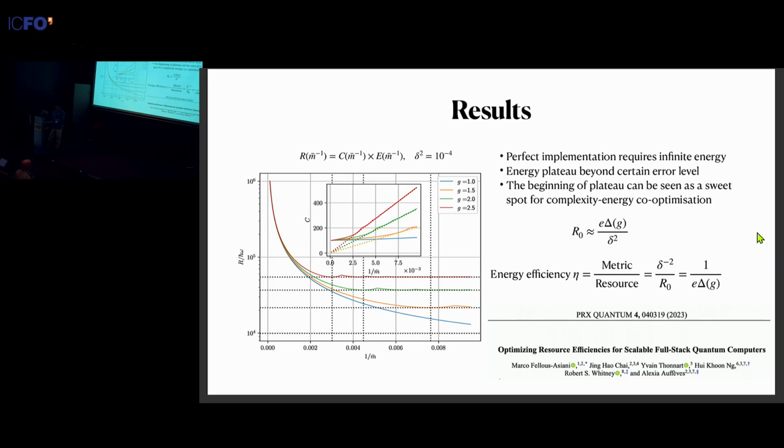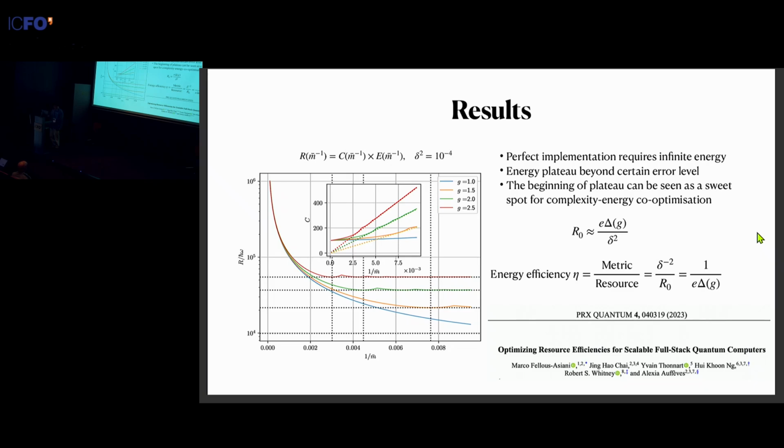And then this gives a very natural connection with the MNR framework that was raised by Marco a few years ago. And the key component is this energy efficiency eta, which is defined as the ratio between the metric and the resource. We have them both explicitly defined in our case. And after you take this ratio, it turns out that the efficiency in this particular protocol is independent of the metric value and only depends on this unknown parameter G. And we can use this number to quantify how energy efficient this particular optical platform is to perform our estimation task.